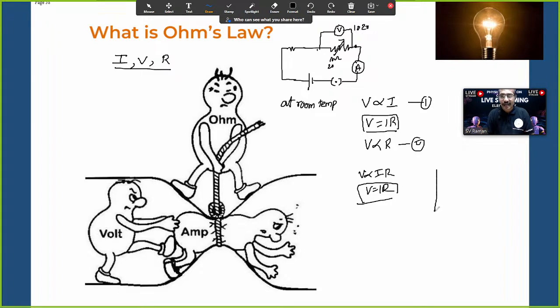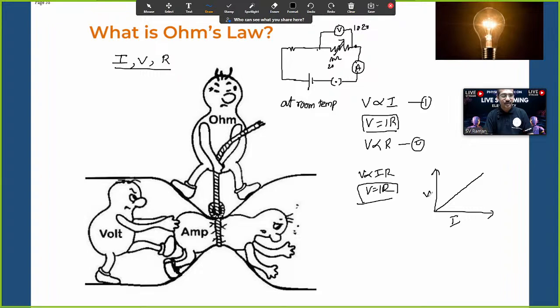While taking the graph over here, the Ohm's law graph indicates that once electric current increases, electric potential increases. In fact, if current increases, potential will increase. I is directly proportional to V is the right answer. Exactly. But we will study that in higher standards. Right now, potential increases, current increases. Clear? Any doubt in Ohm's law?